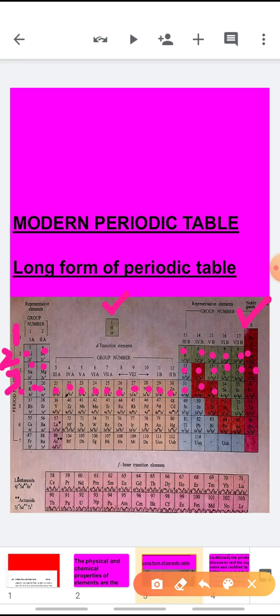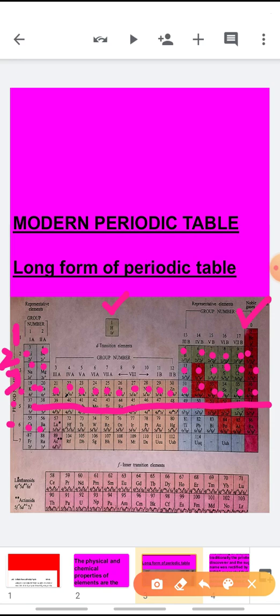selenium, bromine and krypton. A total of 18 elements are there in the fourth row of your periodic table. In the fifth row also, again 18 elements are there. But if you go to the sixth row of the periodic table, you see the first element is cesium, the atomic number is 55.